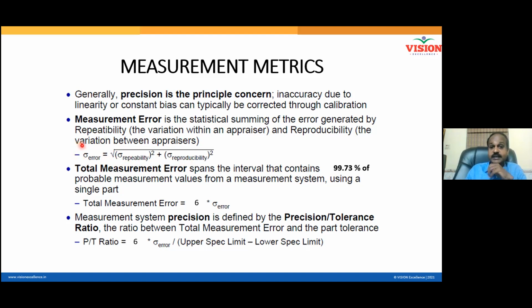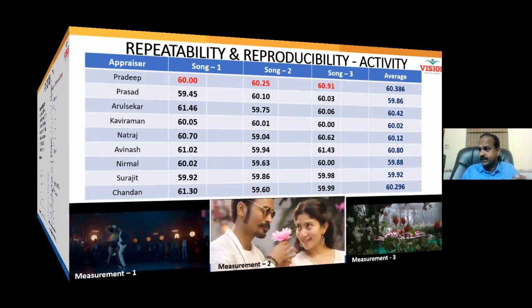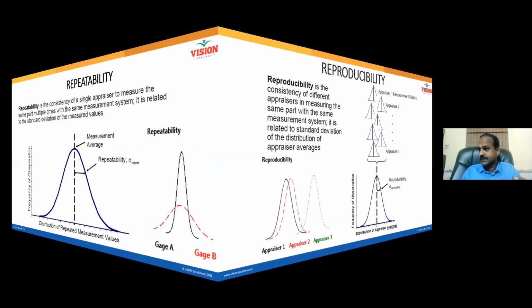The resulting value is called what? Sigma of the error. Once you know sigma of the error, you multiply the sigma of the error by 6. That is called total measurement error. Why there is a 6, I will tell you. And if you have gone through the whiteboard video, I have explained it very clearly. But anyway, I will explain it once again.